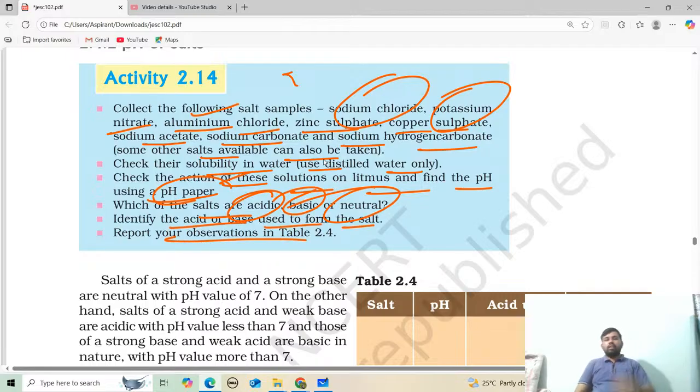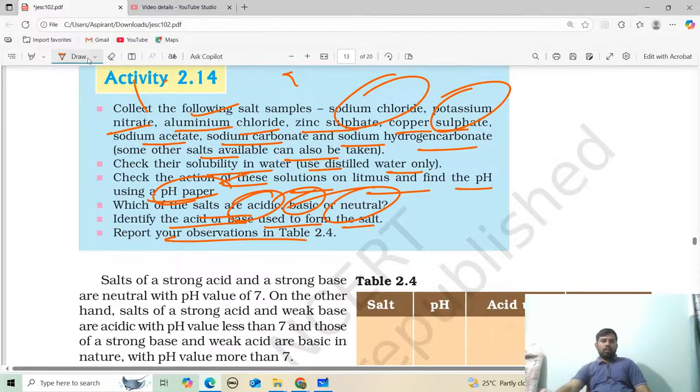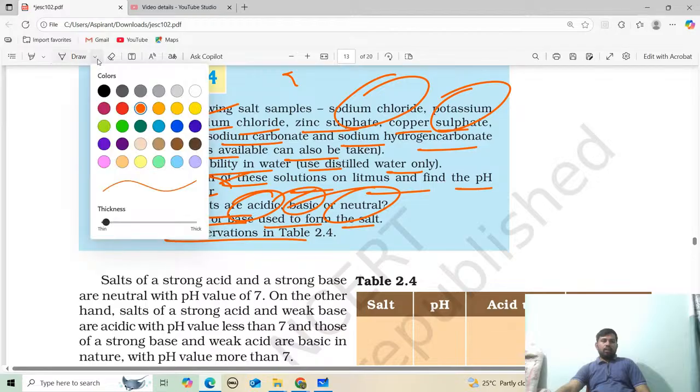So why is this activity given? In CBSE, behind every activity there is a purpose of understanding the concept. If you get the concept, you can easily write the answer in the examination. If not, you need to understand the concept somewhere.